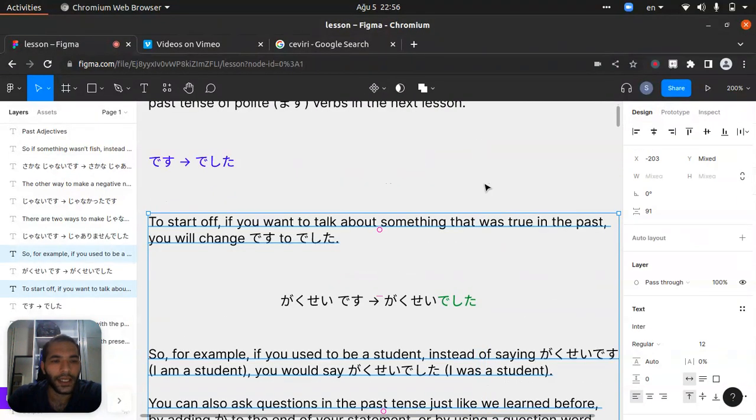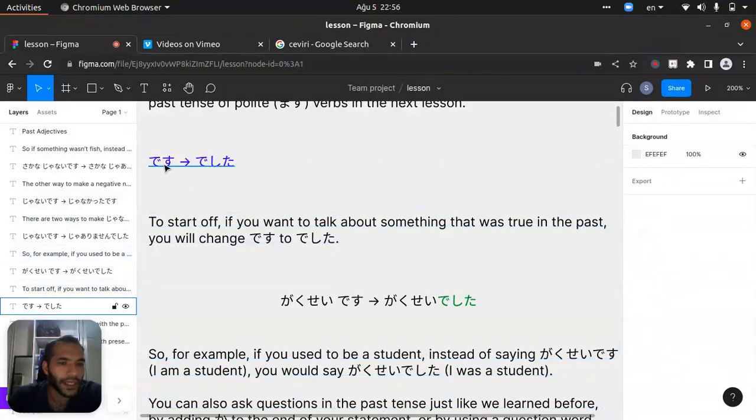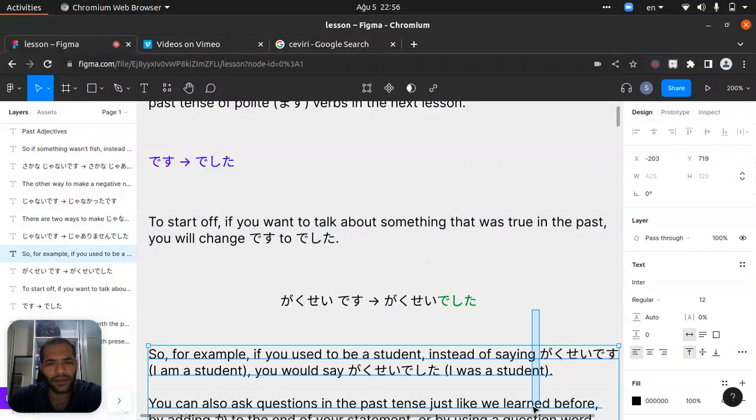Okay, let's start. Here we have desu, it will be deshita, right? To start off, if you want to talk about something that was true in the past, you will change desu to deshita. But the critical point here is that you change desu to deshita for the past, okay? So let me continue with an example.